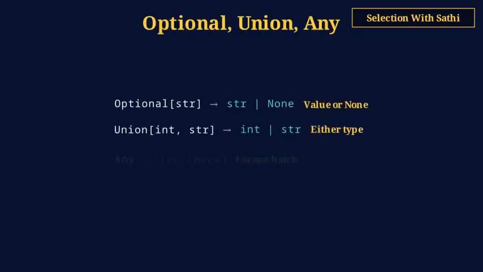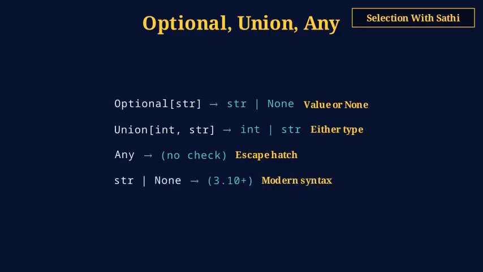Optional, Union, and Any handle flexible types. Optional[str] means the value can be str or None. In Python 3.10+, you can write str | None instead. Union[int, str] means the value can be either type. Any is the escape hatch, it's compatible with everything but disables type checking.